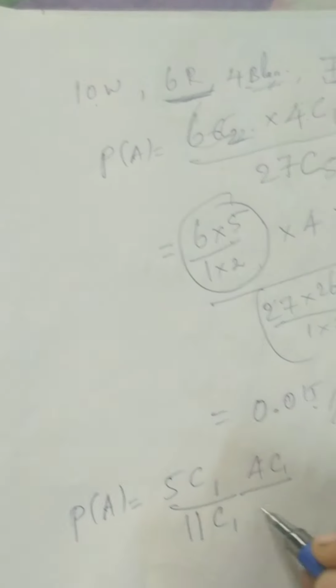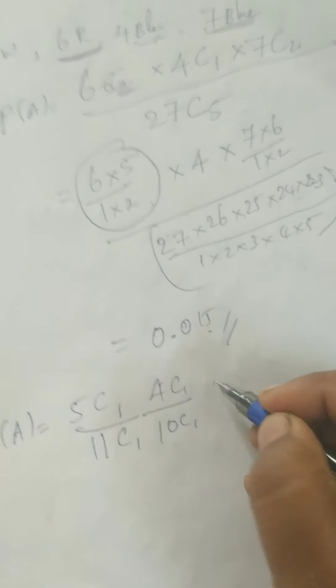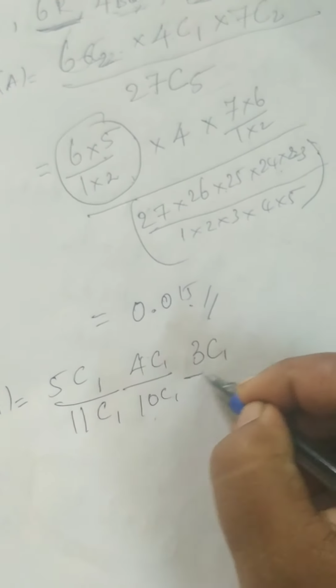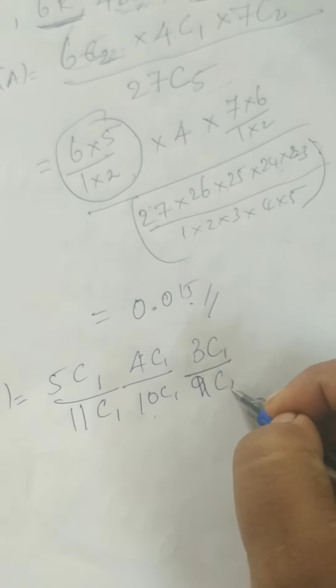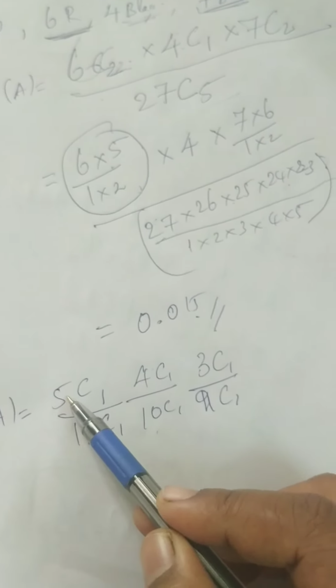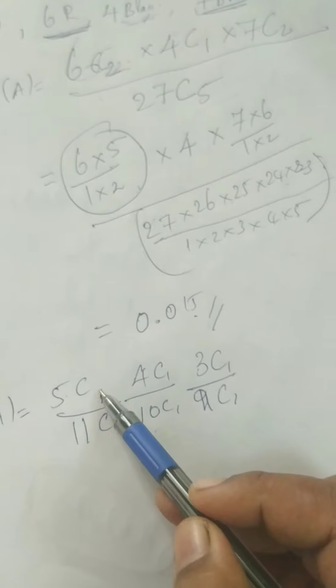Then next one, 4C1 by 10C1. Without replacement, so you have to reduce the ball 1 by 1. Then 3C1 by 9C1. Did you understand? Totally 5 white balls are there, same color. So 5, 4, 3 balls are drawn at random.